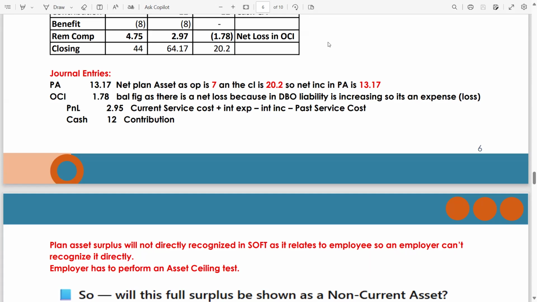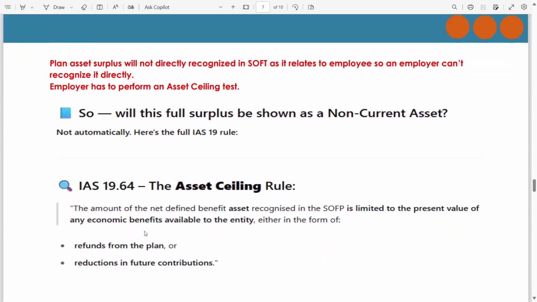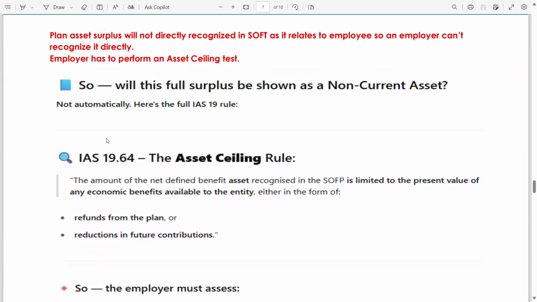Employer has to perform an asset ceiling test. Now the question is, what is the asset ceiling test? Will this full surplus of 20.2 be shown as non-current asset? Not automatically. Here's the full IAS 19 rule.